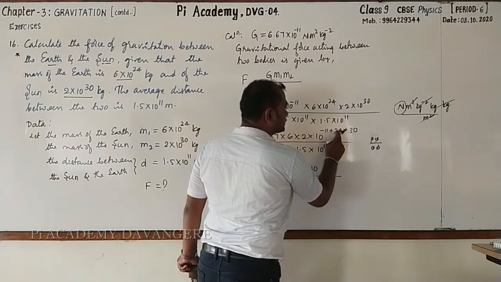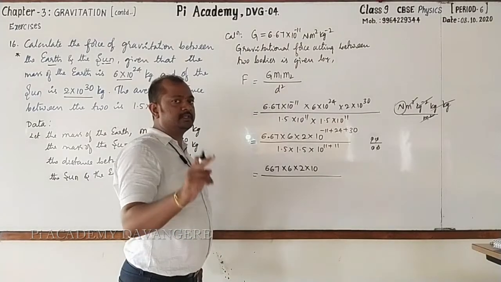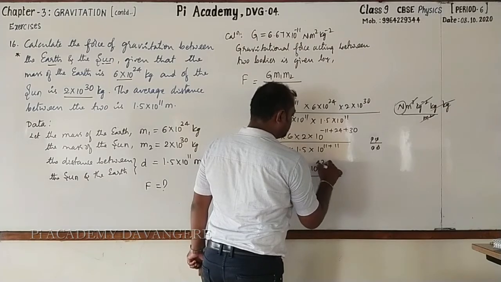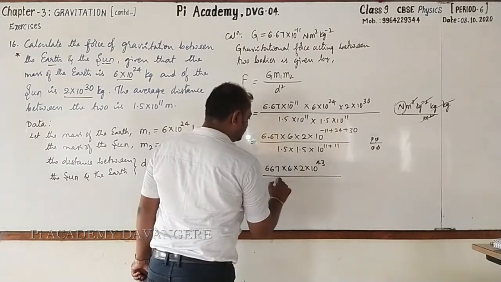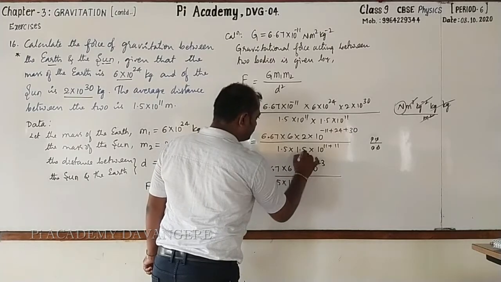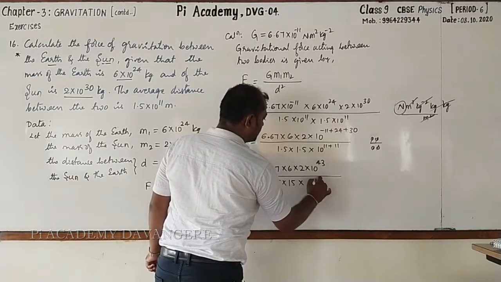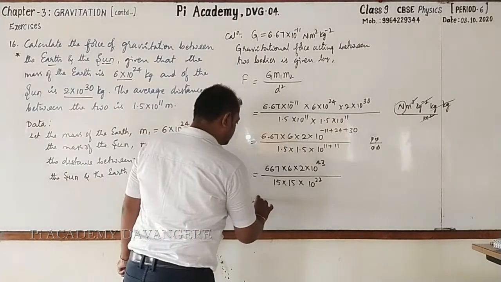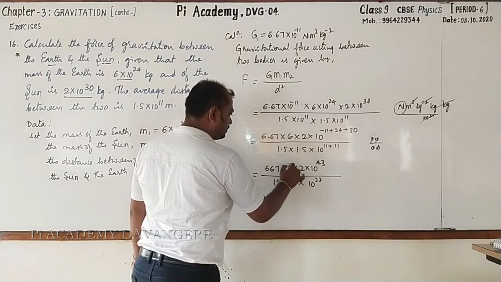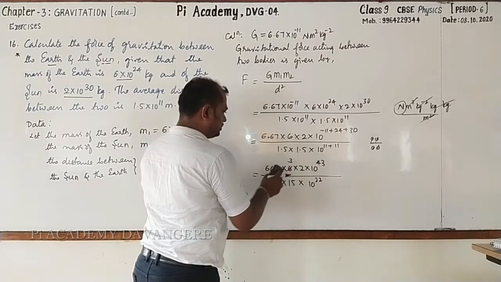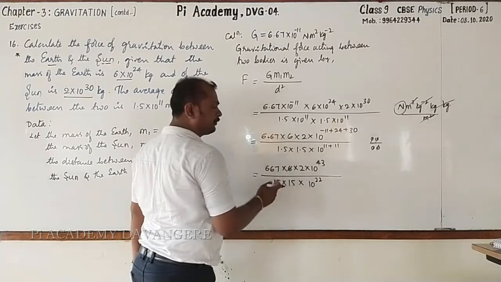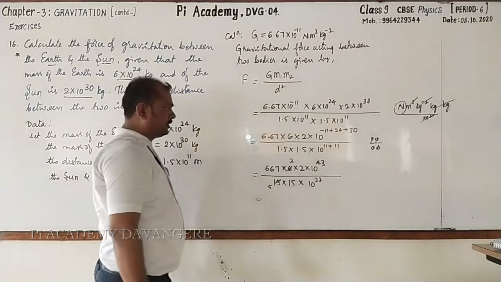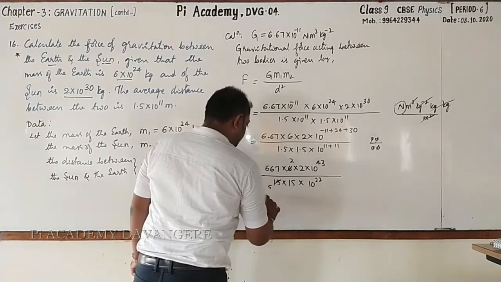What is minus 11 plus 24? It is 13, right? 13 plus 13, it is 43. Next, the denominator, this is 15 into 10 raised to the power 11 plus 11, which is 22. Next, here you can cancel them. Look here, 2 3s are 6, because 6 and 15 are multiples of 3. 3 2s are 6, 3 5s are 15. Further, not possible. Let's go for writing.